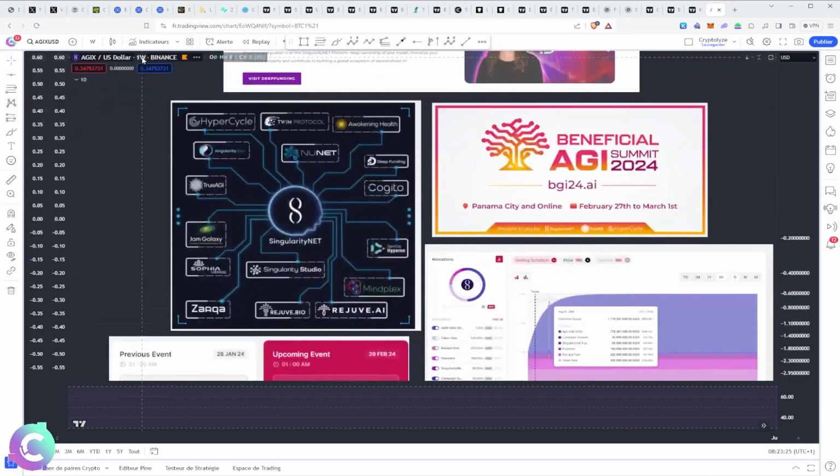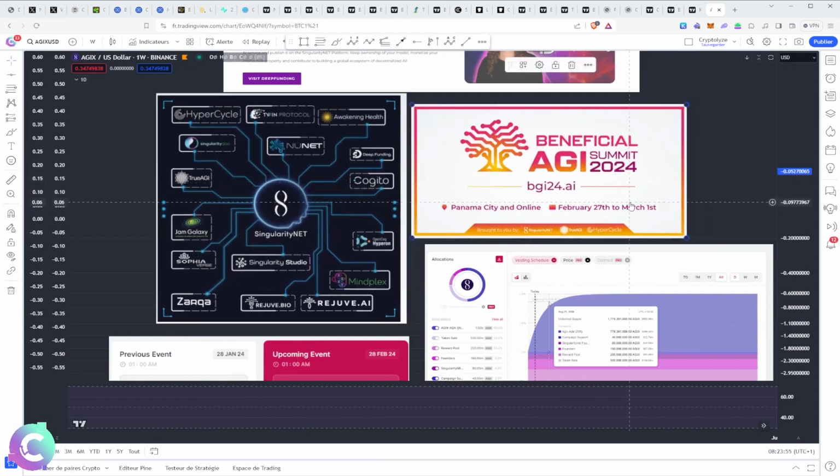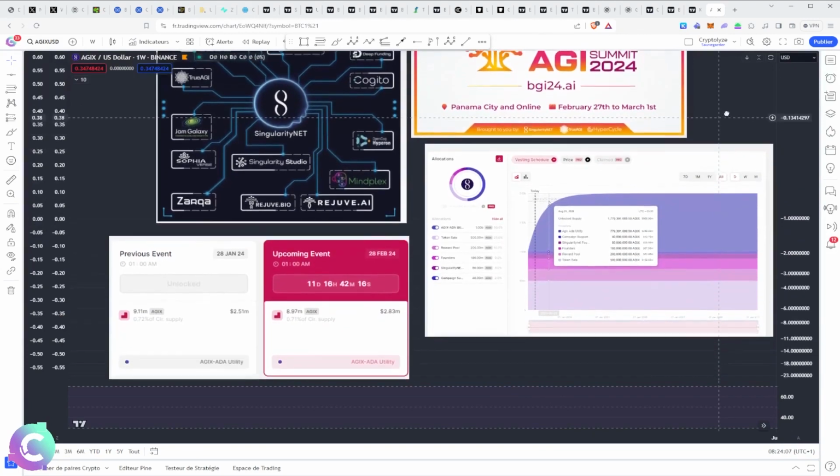Speaking of the ecosystem, we see that we have an ecosystem that is relatively light, because we still have a lot of protocols that are carried by SingularityNET, and not necessarily by people who have built around them. Nevertheless, we have an enthusiasm which is very strong. We see that we have a meeting which is still relevant, from the 27th of February to the 1st of March in Panama, where we are going to find SingularityNET. And every year, we have a summit which is rather lively with quite a few people.